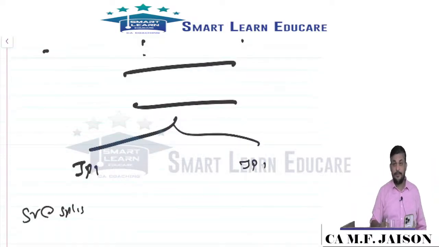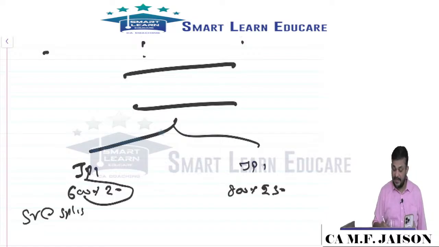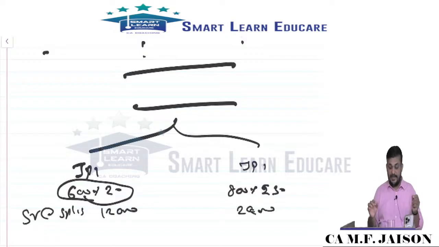Suppose joint product 1 is 600 units, selling price 20. This is 800 units, selling price 30. Then 600 into 20 is 12,000, and here 24,000, so 1:2. The selling price ratio 20:30 is 2:3. So you should not take selling price per unit, but sales value.